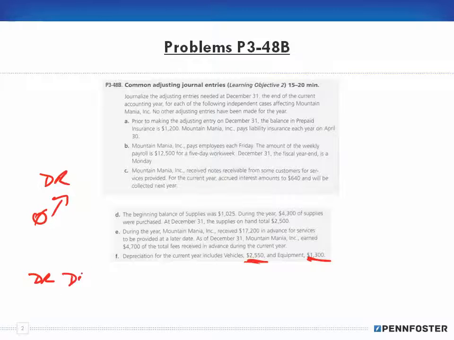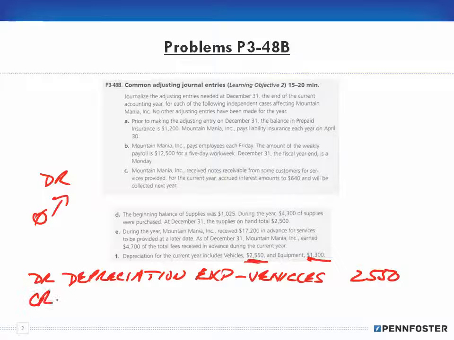So I debit depreciation expense for vehicles for $2,550, and then I have to credit something else.